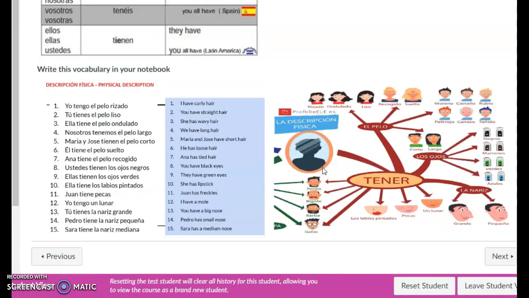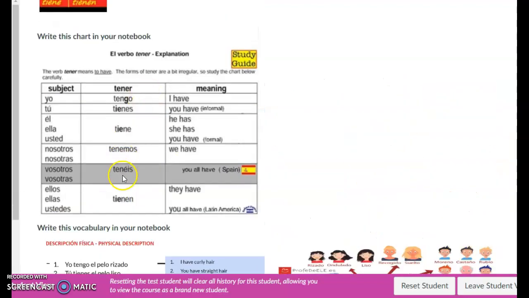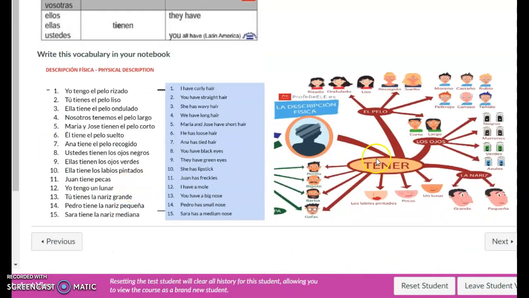So here we have the vocabulary. So you wrote these sentences because we are going to describe physical appearance a lot. We are going to use this and we are going to create more sentences, okay? Rizado means curly. So this is for the hair. The structure is going to be the following. First, the subject, yo, tú, ella. Then the verb, but you need to conjugate it. Here, it doesn't have a conjugation. Conjugated means that you need to write it in one of these ways. Okay? And then you write these words and then these words.